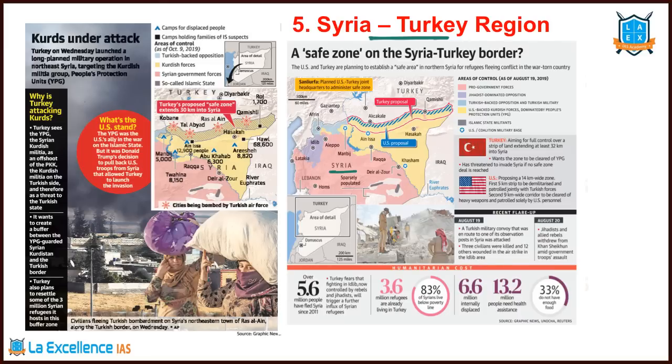Now, let's understand what is this region, why there is conflict. Syria, as we know, civil conflict was going on. There are this group of people called Kurds. Kurds are prominent in Iraq, Syria, as well as in Turkey. And Turkey doesn't want them to cross into their territory. So Turkey said, we are proposing a zone called as safe zone.